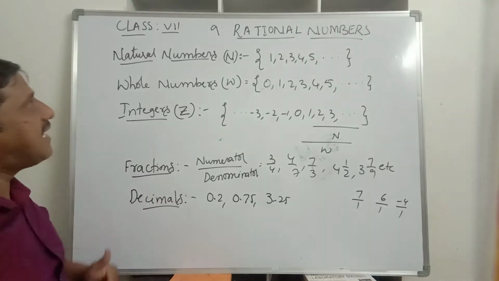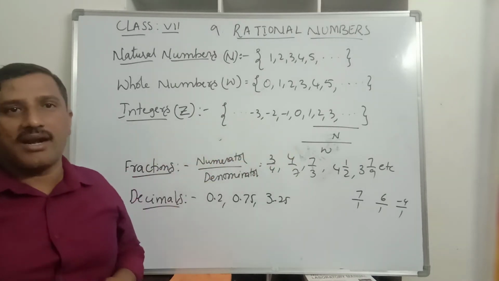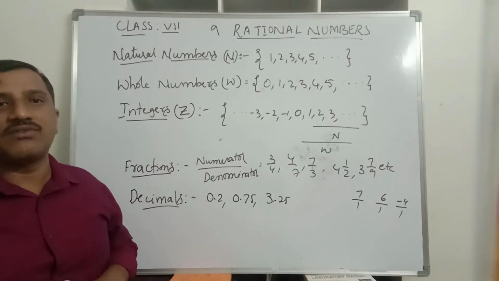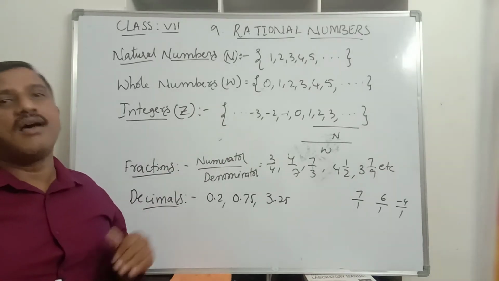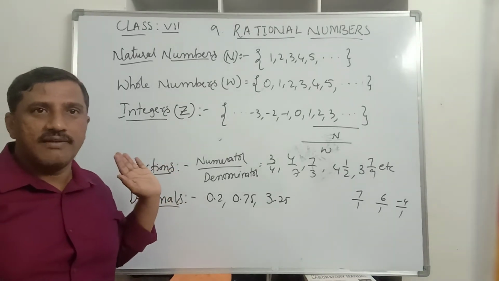Here and there we will study these rational numbers. Now we will discuss in detail what rational numbers are, how we represent them on the number line, how we reduce them to the simplest form, and how we compare them. So far we studied different kinds of numbers. We will continue.